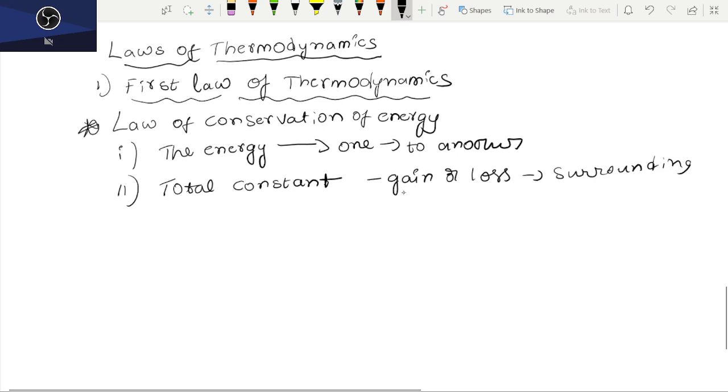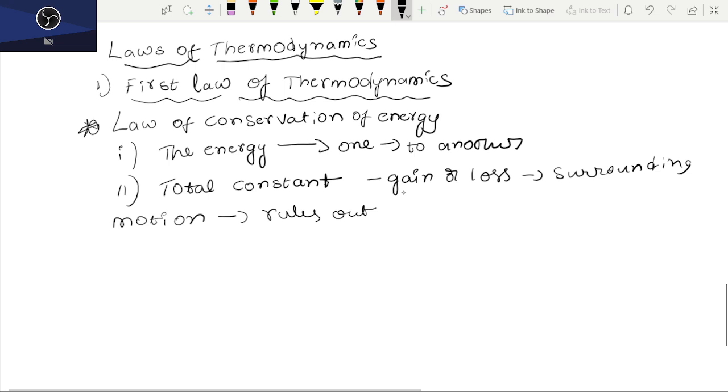The first law rules out the existence of a perpetual motion machine, or machine of the first kind.